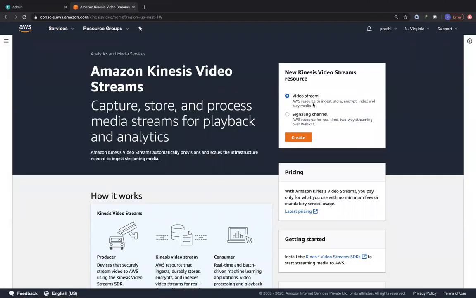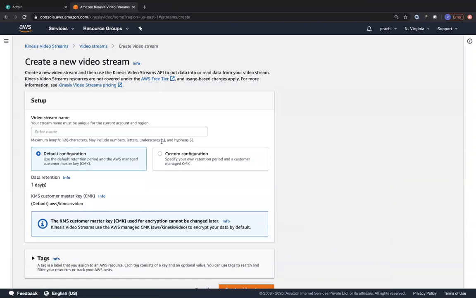Now you have two types of channels over here. You have one which is a video stream, and then you have one called a signaling channel, which you would use for the two-way streaming that we spoke about using the WebRTC protocol, right? But right now we are going to go with the video streams. Let's click on create, and you have to give a name for the video stream. I'm just going to call it sample stream.